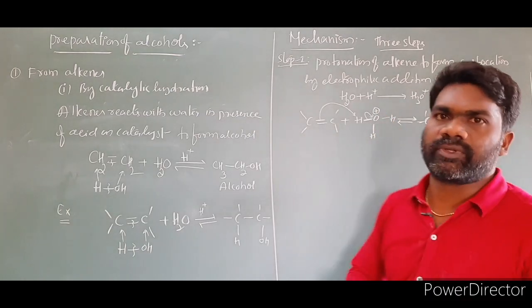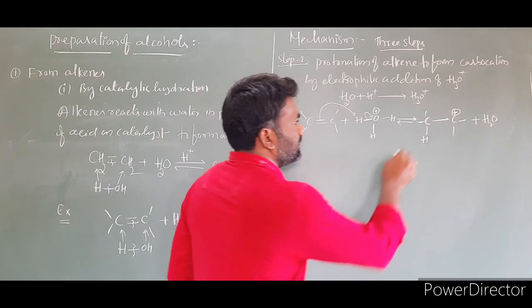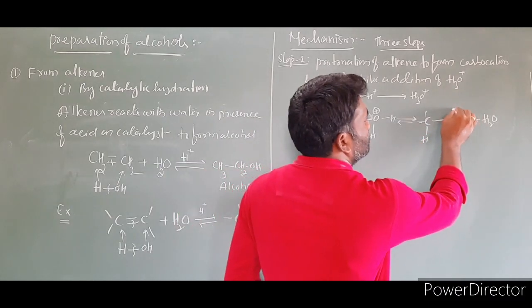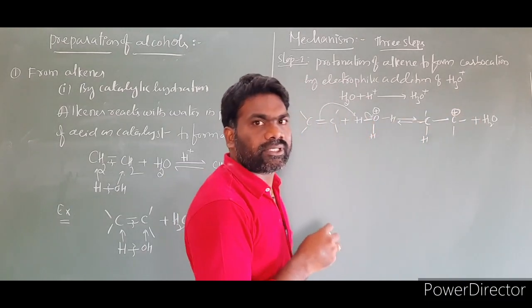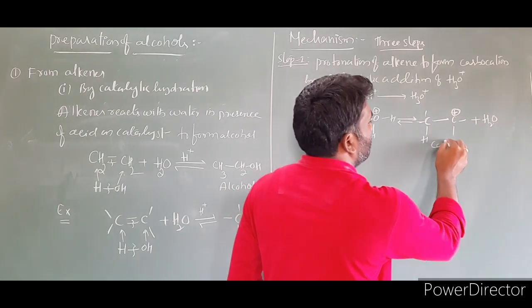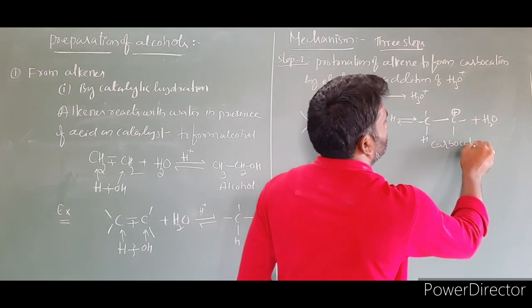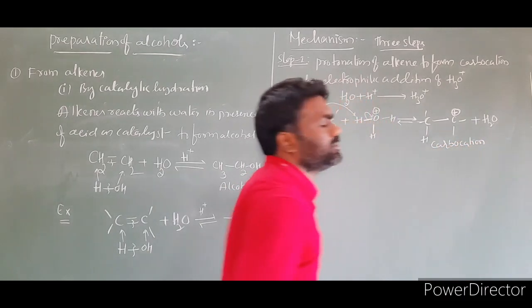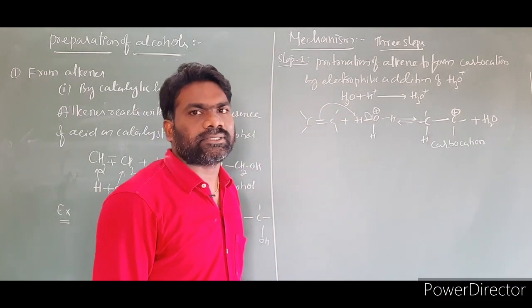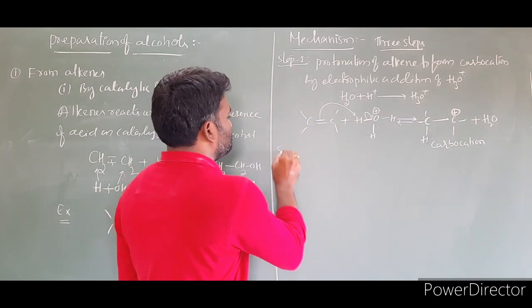This is step number 1. In step number 1, the product formed is a carbon with a positive charge. A carbon with a positive charge is called a carbocation. This is step number 1. Next, step number 2.